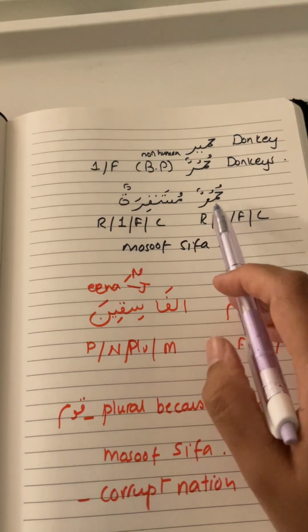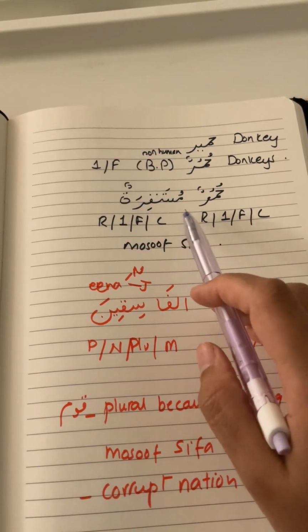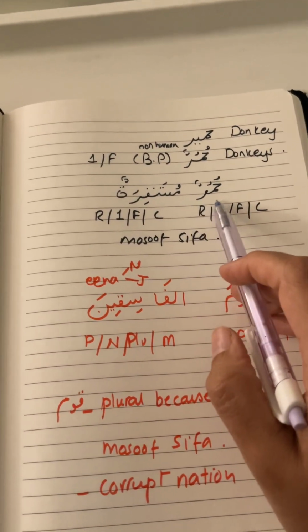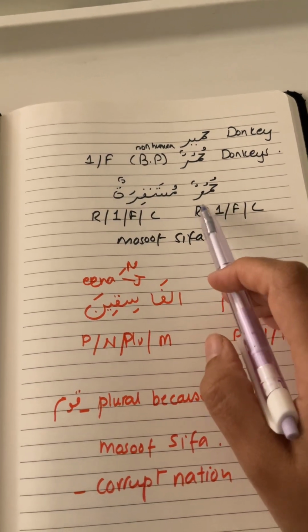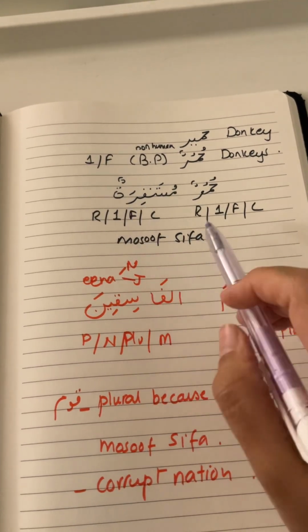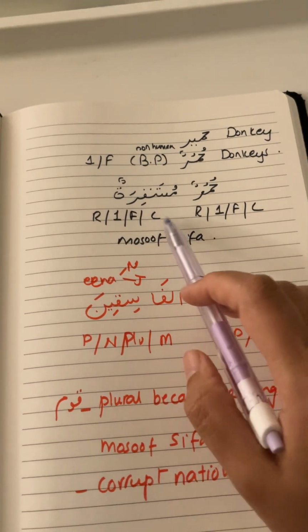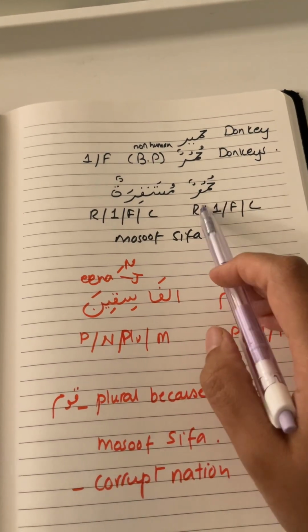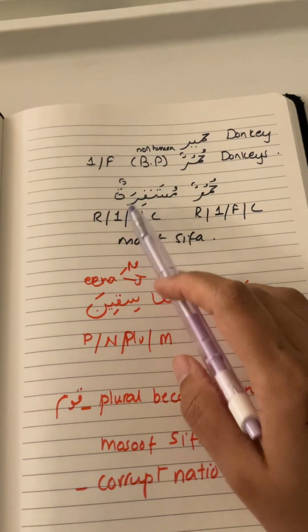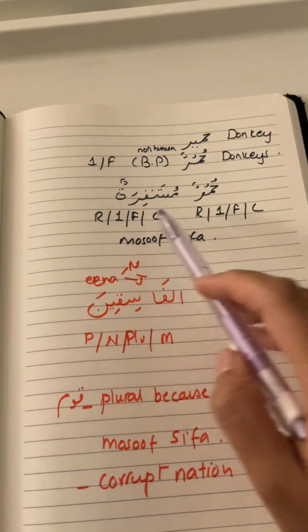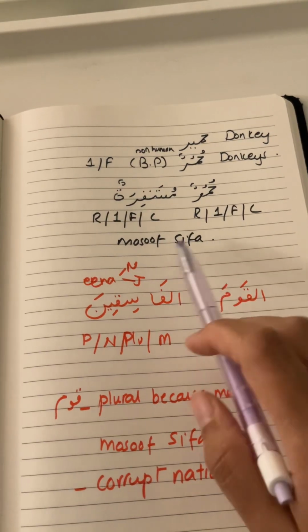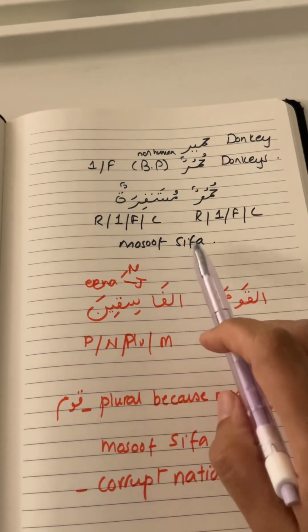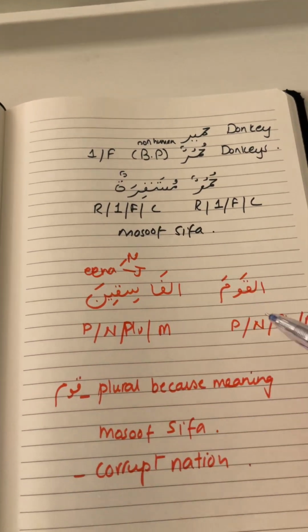So let's look at the example from the Quran. It's from Surah Al-Muddaththir, I think. It's humurun mustanfiratun. So first of all, both of them are rafa, and then they are singular. This is singular and feminine because it's a broken plural. This is singular, and this is the ta marbuta ending, it's feminine. And then there is no al in the beginning, so both of them are common. That means this is Mosoof and Sifa. This is a noun and this is its adjective.